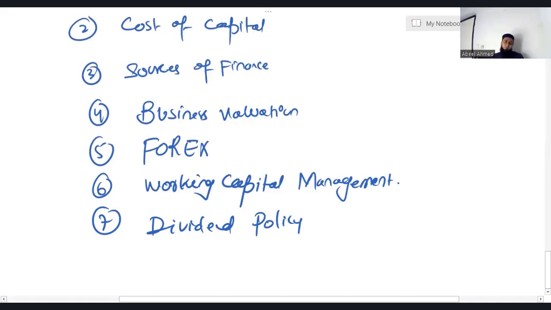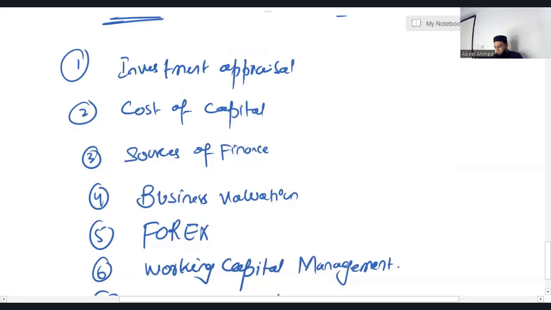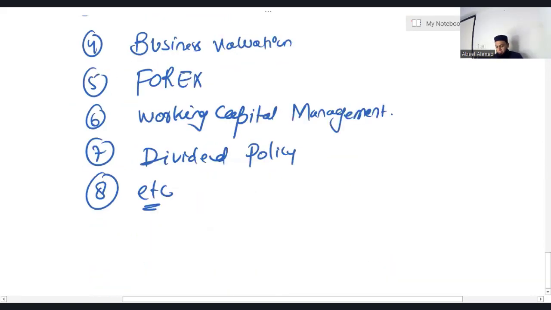Working capital management is around 15 to 20% of your syllabus. Dividend policy is very small, 2 to 3% of your syllabus. And after that, we'll discuss all the remaining areas of the syllabus. So this is the sequence in financial management which we are going to follow.